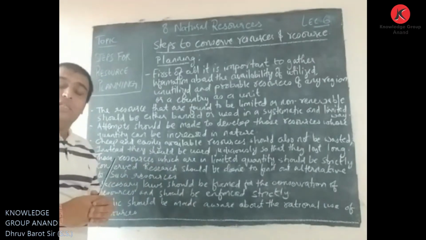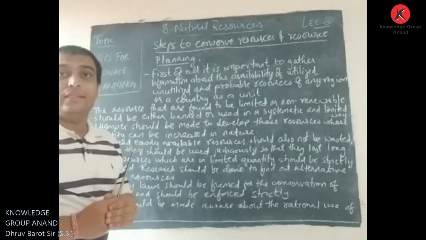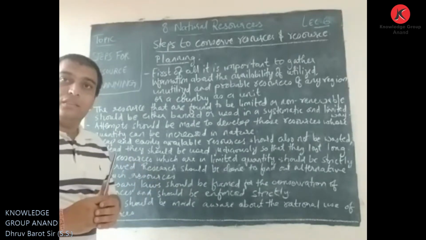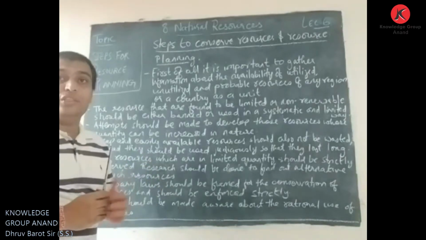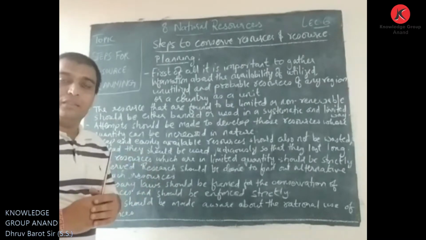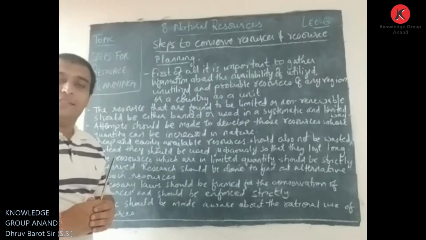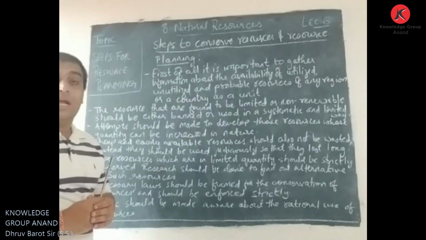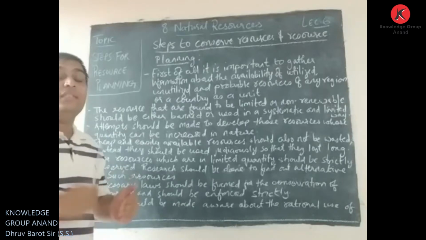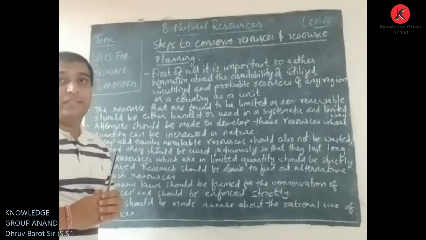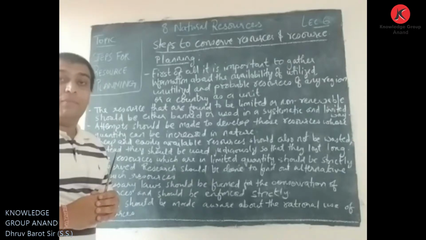Along with it, in the previous lectures, we discussed how these resources are very much essential for human beings for their existence. We also discussed how the exploitation of these resources has been done in the present time.